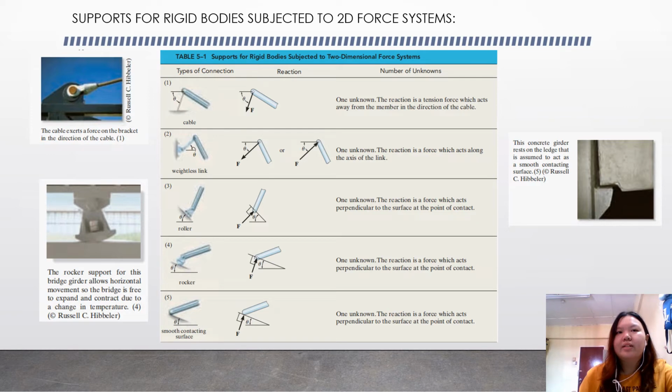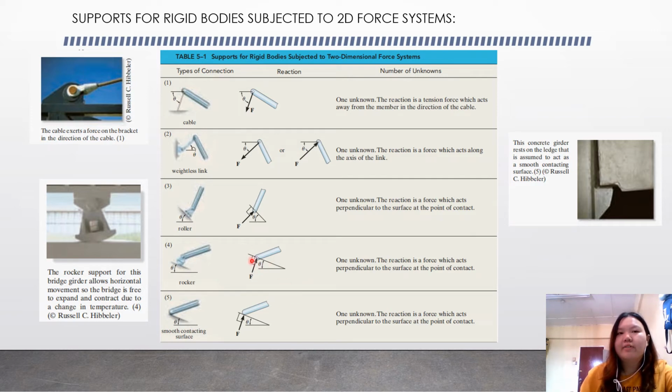And then the third one is a roller. For a roller, we also have only one unknown. The reaction is a force which acts perpendicular to the surface at the point of contact. You see 90 degrees here. The fourth one is a rocker. We also have one unknown. The reaction is a force which acts perpendicular to the surface at the point of contact.